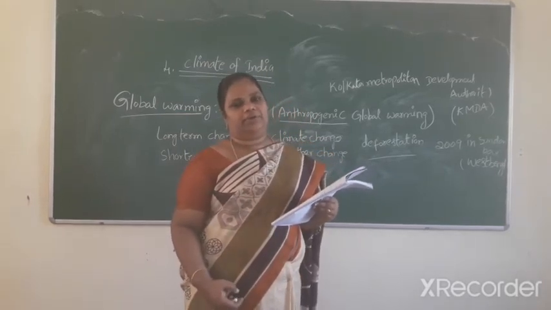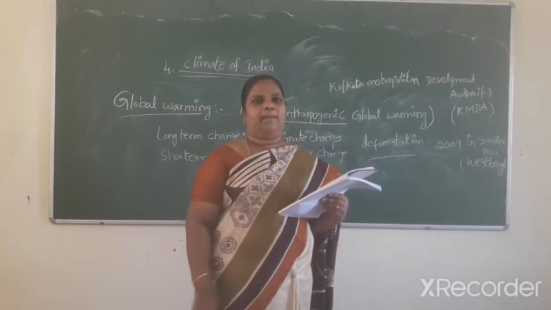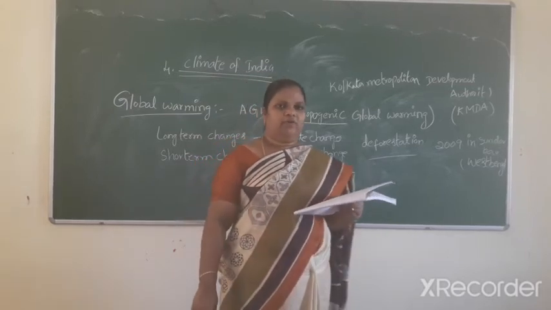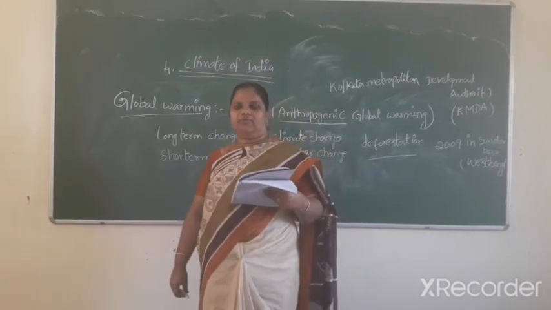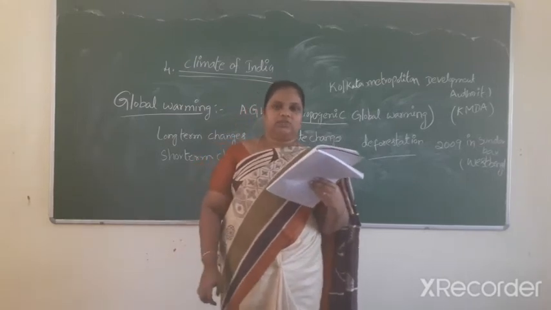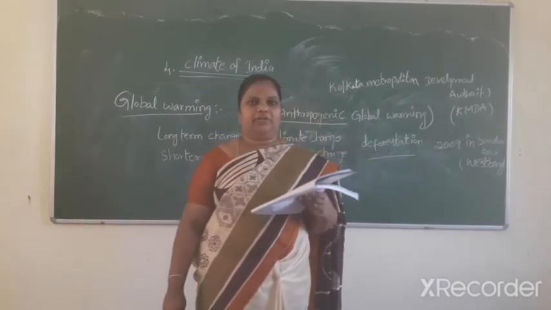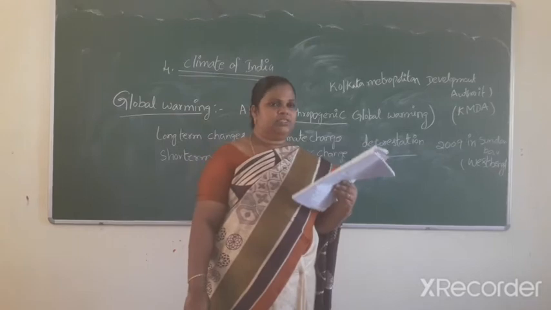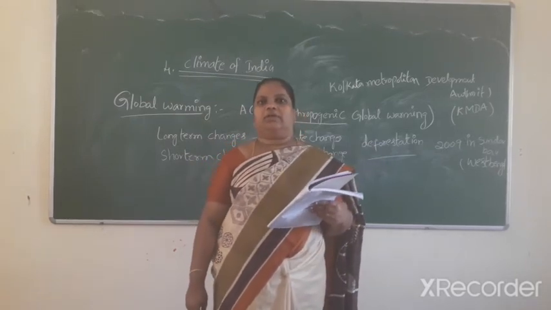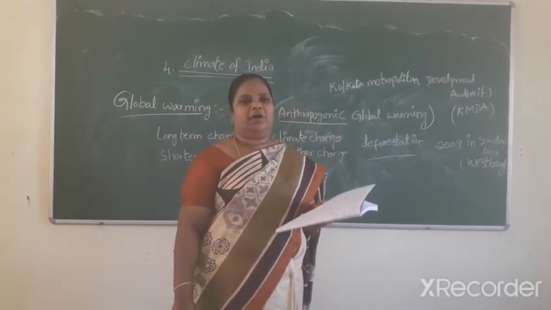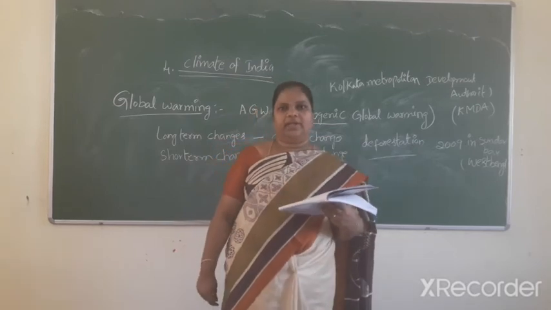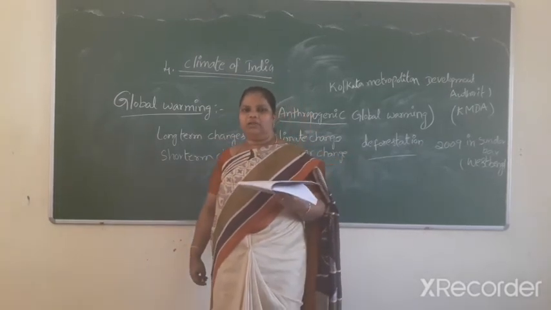India is divided into two parts by the Tropic of Cancer. This is one reason the climate of Kanyakumari is entirely different from Bhopal and Delhi.